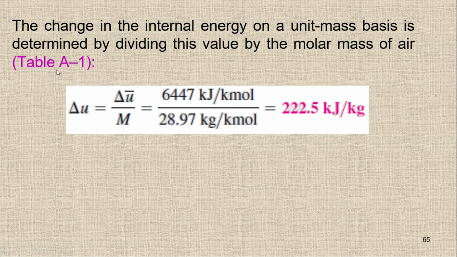So we have a value which is internal energy per mole, and if I divide it by the molecular mass, it will be 222.5. Kilomole cancels out with kilomole, and you get only kilojoule per kilogram. So the value is 222.5 kilojoule per kilogram. This is the internal energy in terms of kg.